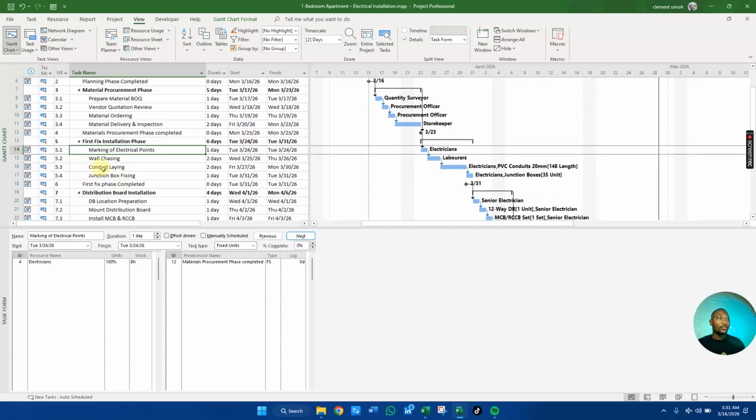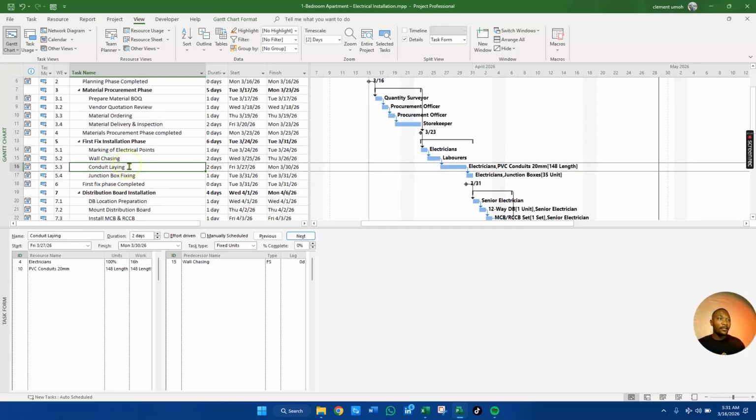Let's go to conduit lane. We have our electricians assigned to this task, working 16 hours, and also our PVC conduit 20 mm. That is the pipe. We have 148 length, and the work is still 148 length.